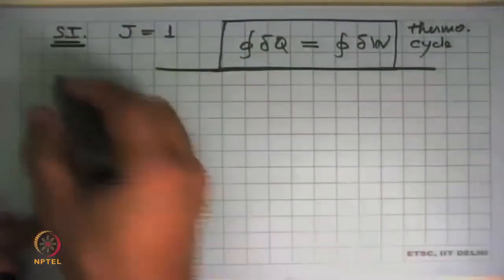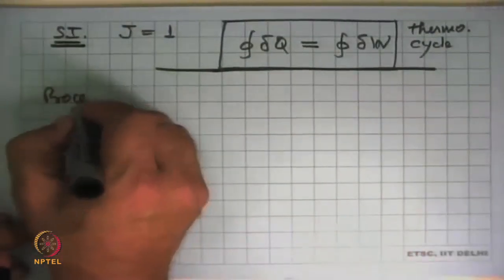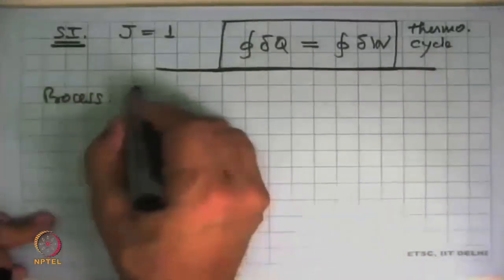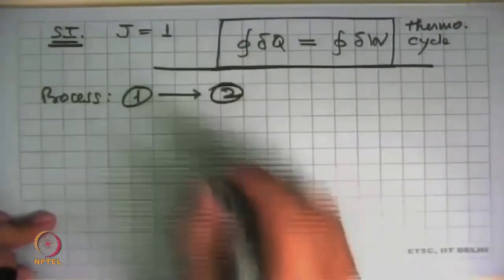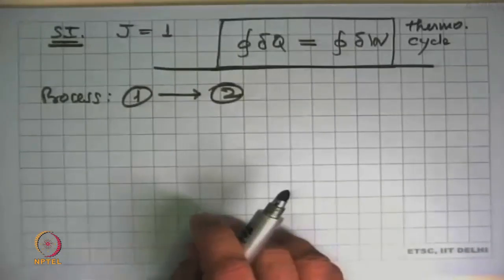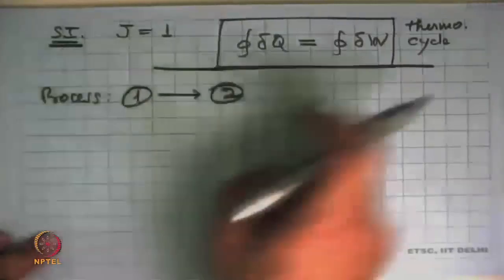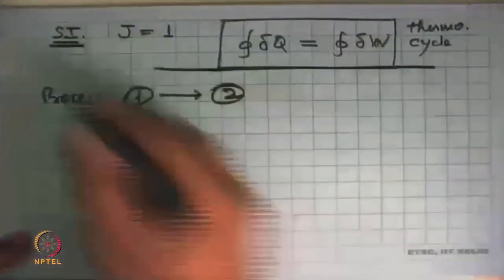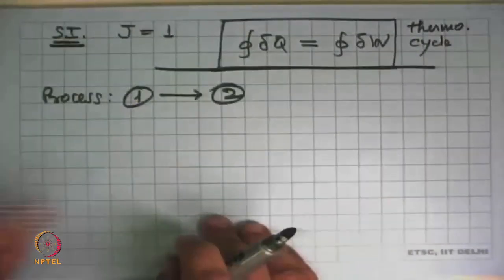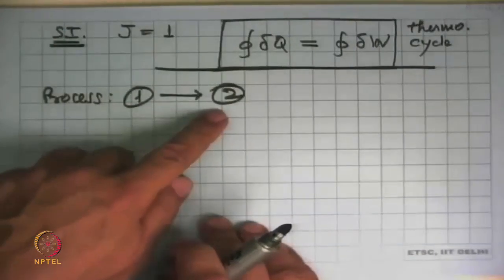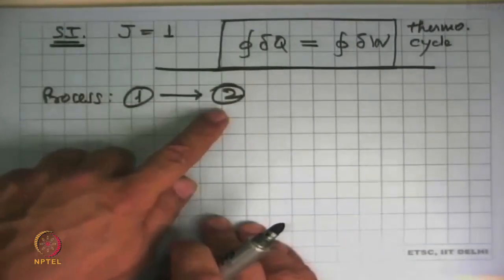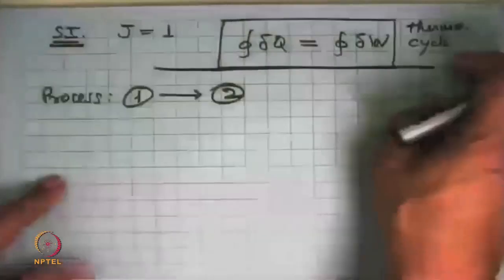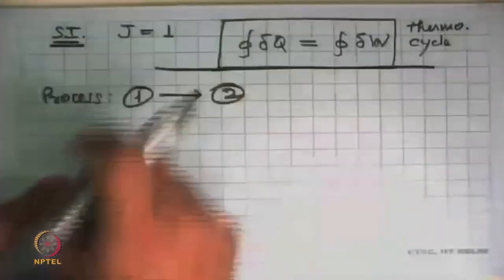We still don't know what happens in a process. That means it went from state 1 to state 2, either in a closed system or in a control volume situation. This equation cannot be directly used. So that's what we will do next. We'll work on this equation and try to come up with some expression that tells us what is the expression of the first law for a process. So this is first law for a cycle. Now we look at this statement for a process.